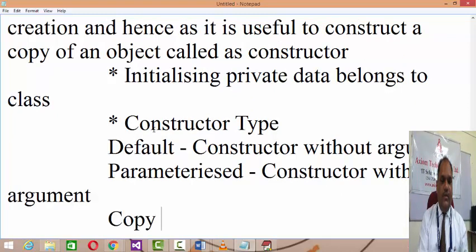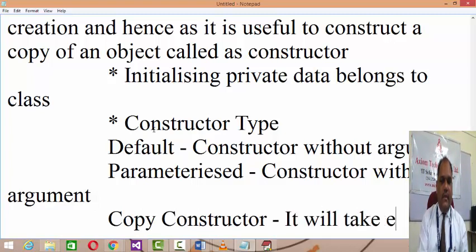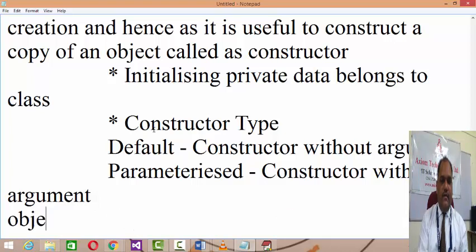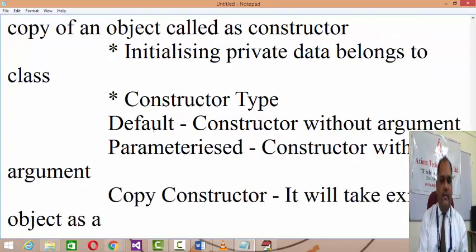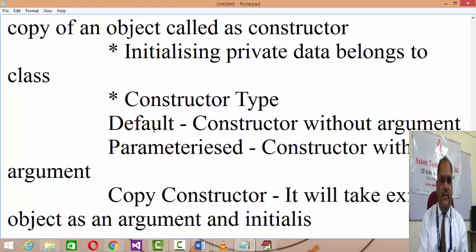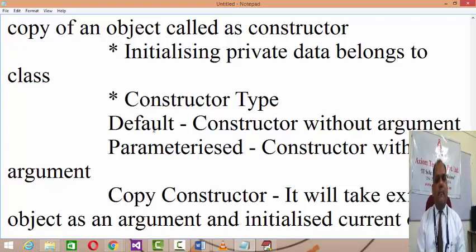And the third is the copy constructor. What a copy constructor will do is, it will take an existing object as an argument and initialize the current one, that is called a copy constructor.